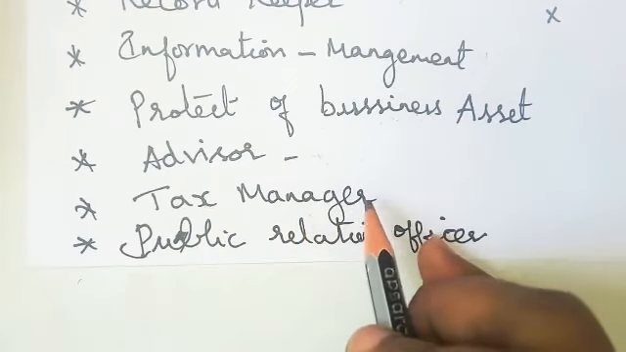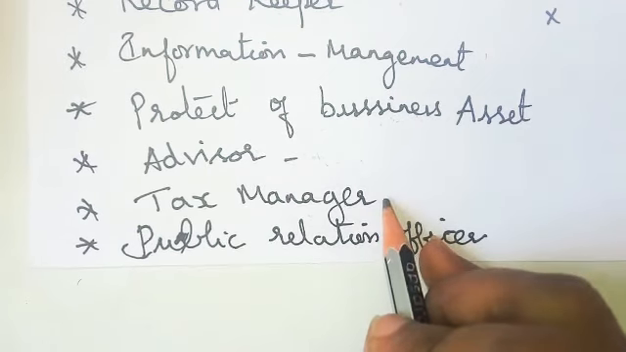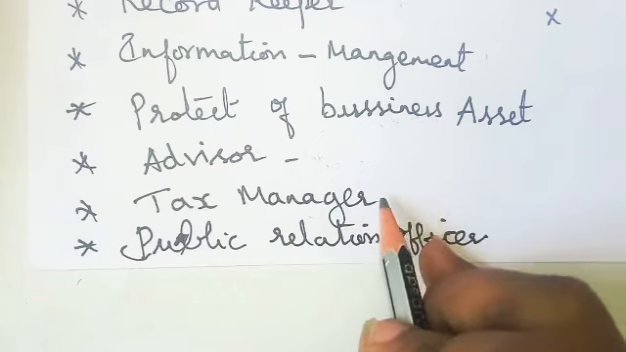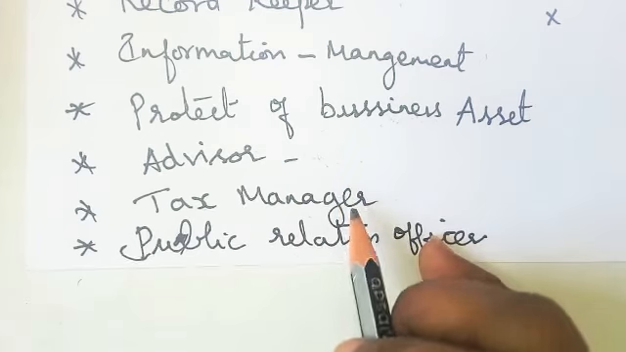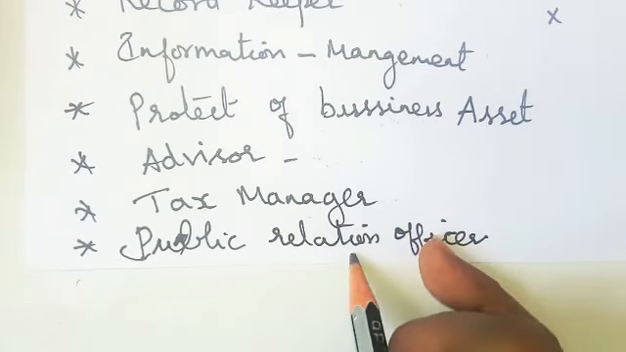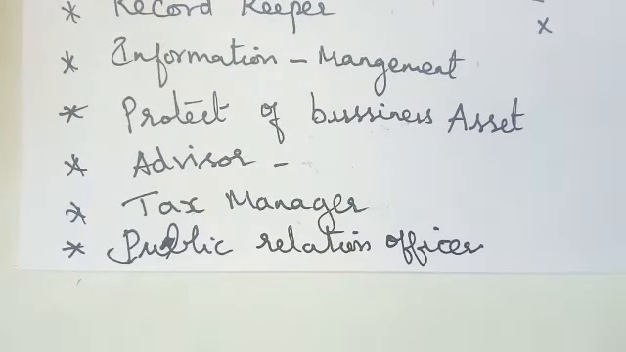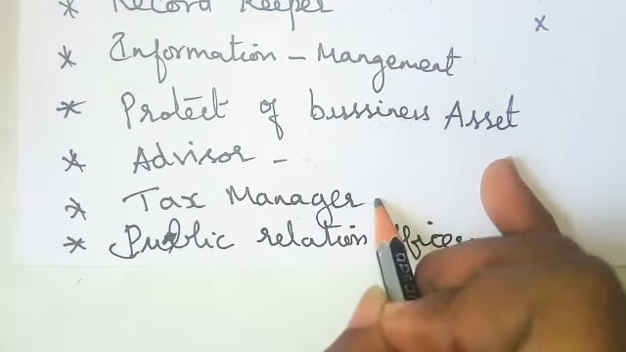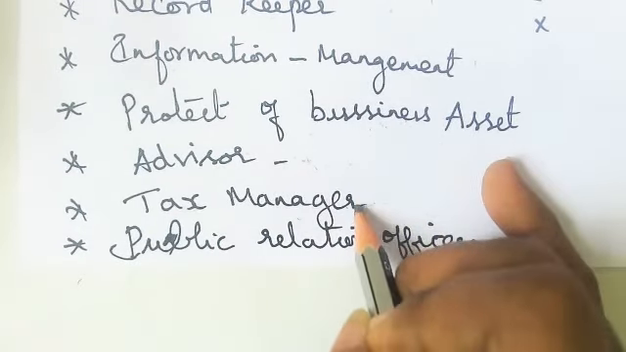Next, tax management means he will record all the records. Then he will know how much tax has to be paid to the government. If you do not pay the tax on time, the government authority will ask you. So everything will be seen and maintained by this accountant. Next is the public relation officer. Regarding tax management, any exemption or any relief given by the government is known by the accountant. So at that time also, the information is given by this accountant to the management.